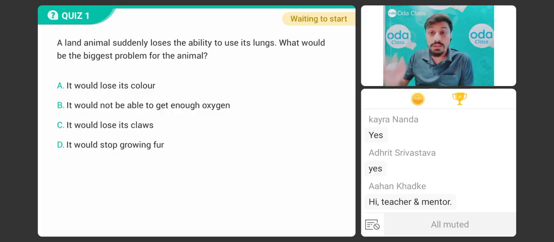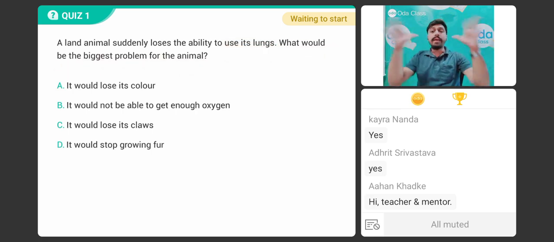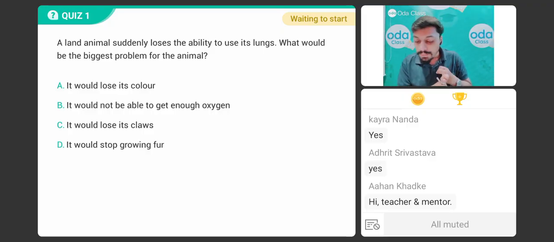That is quiz number one. A land animal suddenly loses the ability to use its lung. So what would be the biggest problem for the animal? What could be the animal's biggest problem? It would lose its color. It would not be able to get enough oxygen. It would lose its claws or it would stop growing fur.